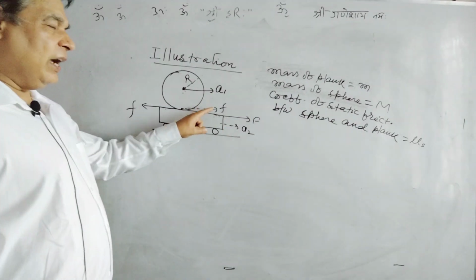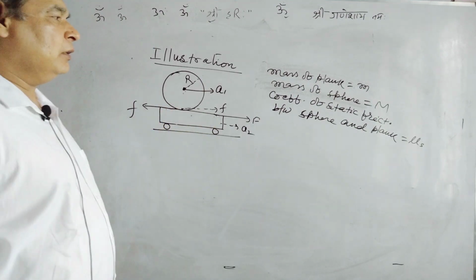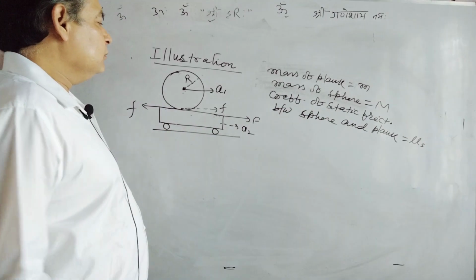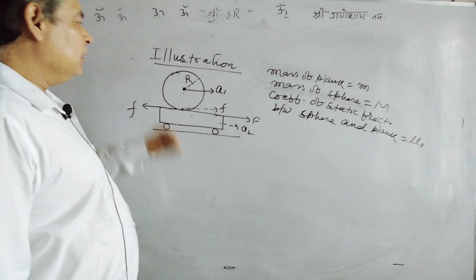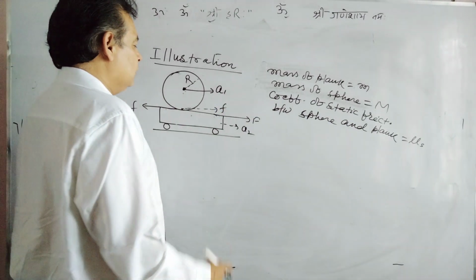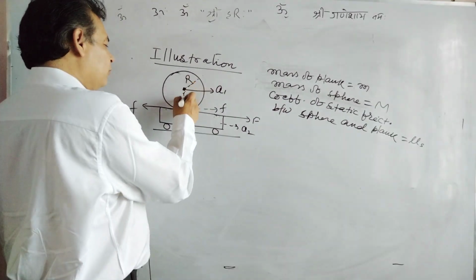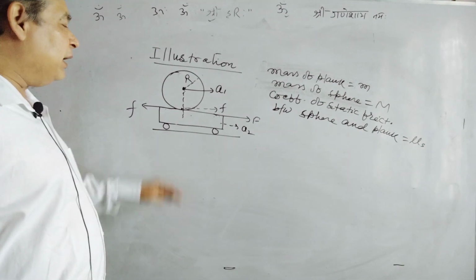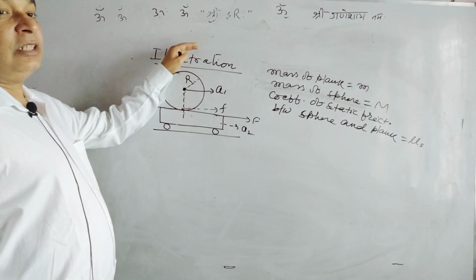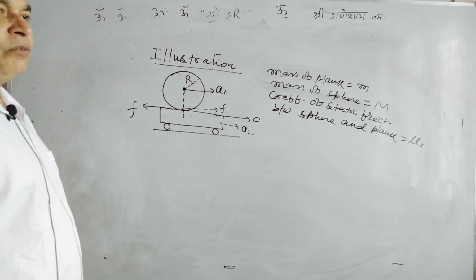There is a single force which will give acceleration horizontally to the sphere, that is friction. Other forces like the weight of the sphere, vertically downward, will be cancelled by the normal reaction on the sphere. These are vertical forces.